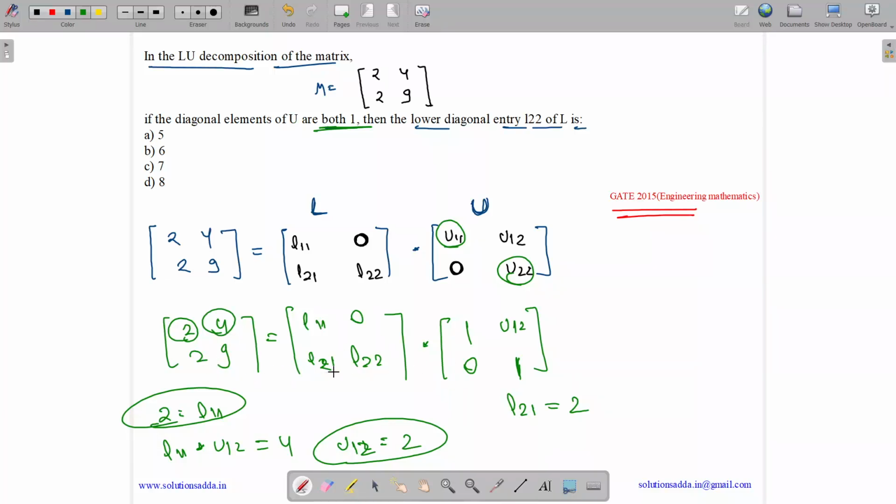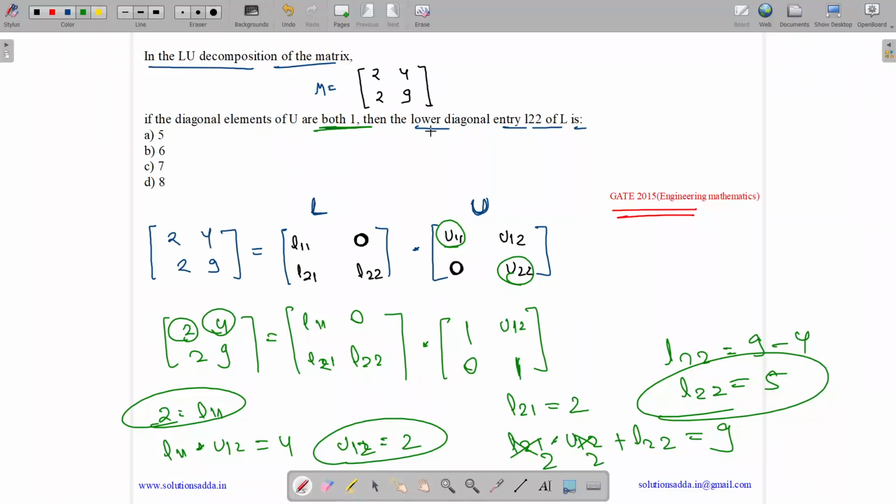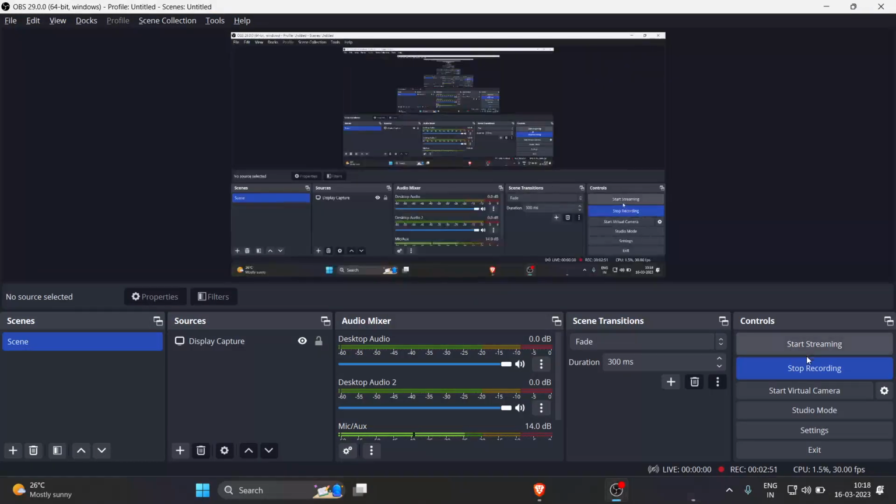Now 9 equals L21 into U12 plus L22. So what is L21? It's 2. What is U12? It's 2. 2 into 2 is 4. So L22 equals 9 minus 4, which is 5. So L22, the lower triangular entry we need to find, its value is 5. So answer is option A.